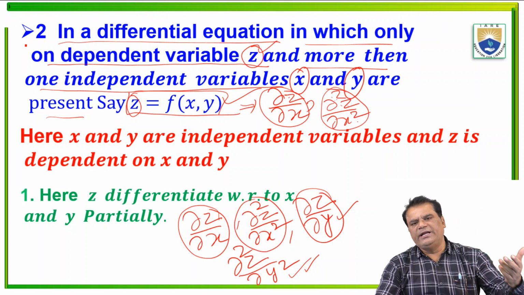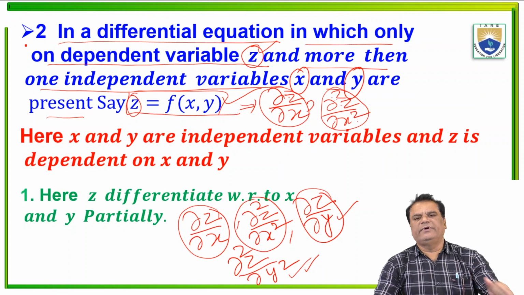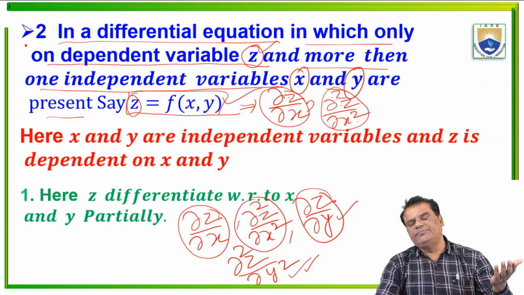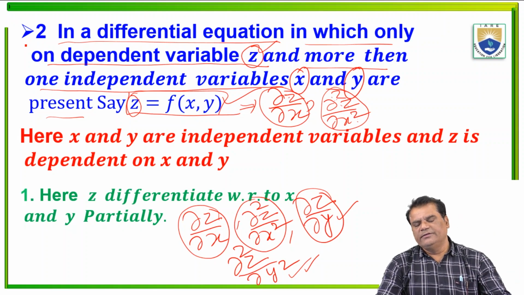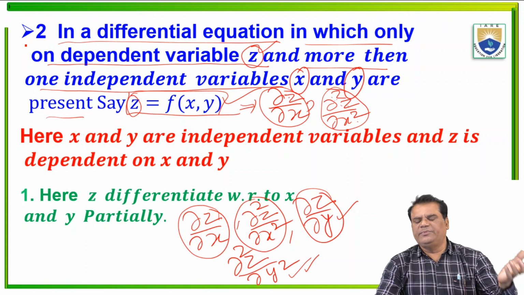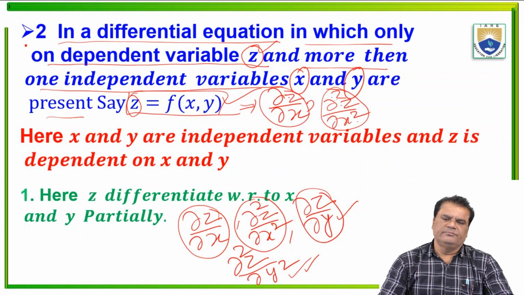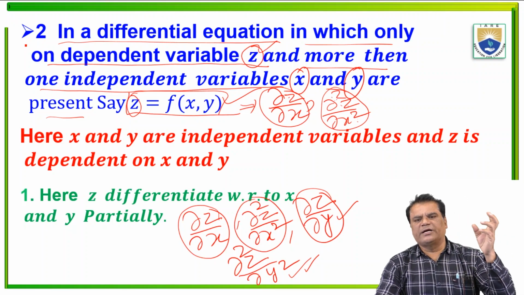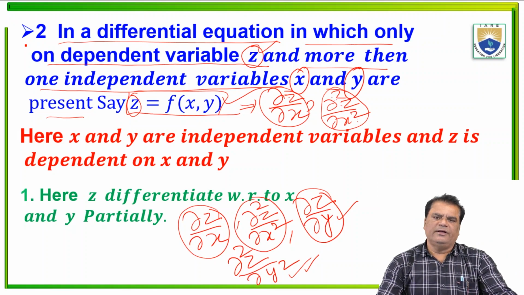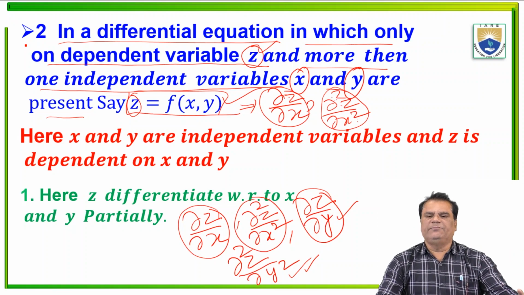Here there is more than one independent variable, and z is the dependent variable on x and y. If we differentiate z with respect to x, then y is kept as a constant, and if we differentiate z with respect to y, then x is kept as a constant. Means when we differentiate with respect to x, all other variables are kept constant, and when we differentiate with respect to y, all other variables are kept as constant.